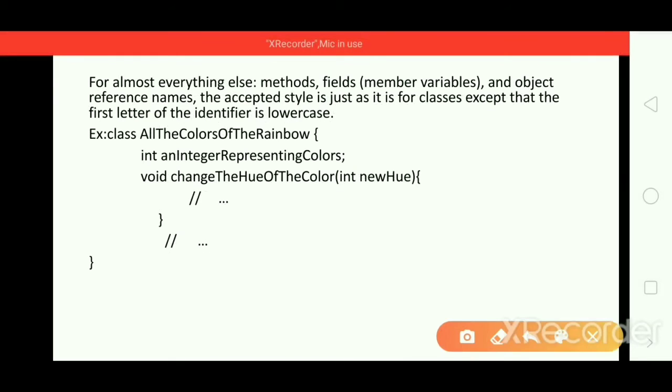For almost everything else, methods, fields, objects, reference names, the accepted style is just as it is for classes, except that the first letter of the identifier is lowercase.